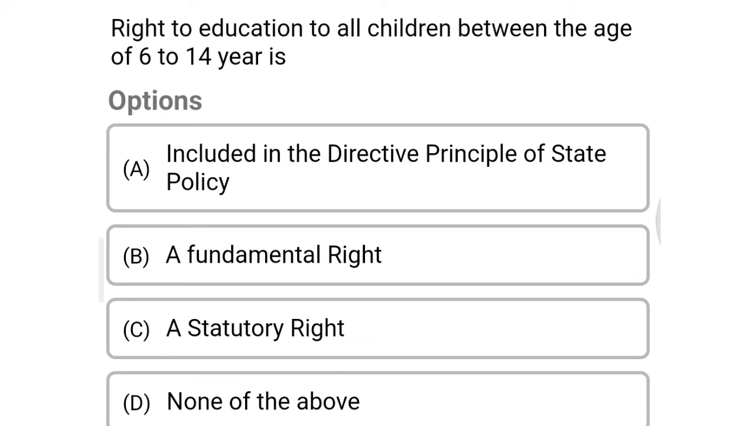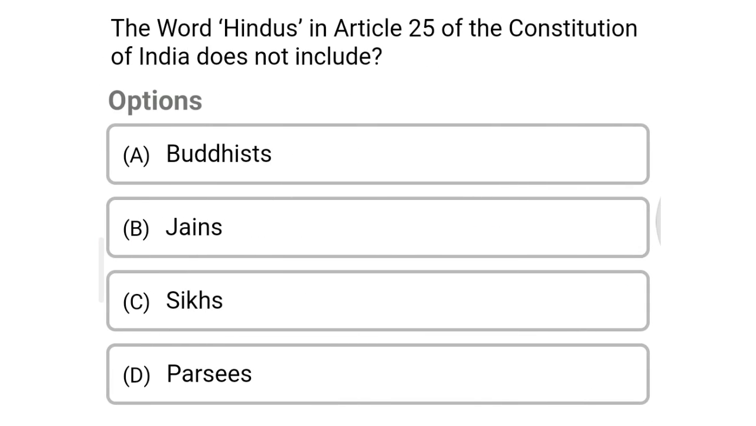Next question, right to education to all children between the age of 6 to 14 years is option A, included in the directive principle of state policy, option B, a fundamental right, option C, a statutory right, option D, none of the above. The correct answer is option B, a fundamental right.